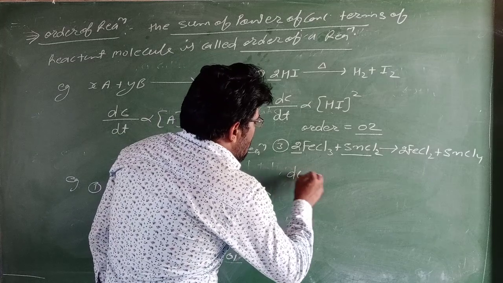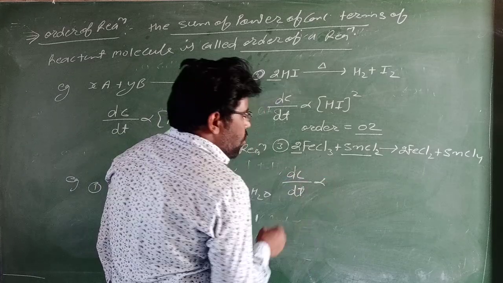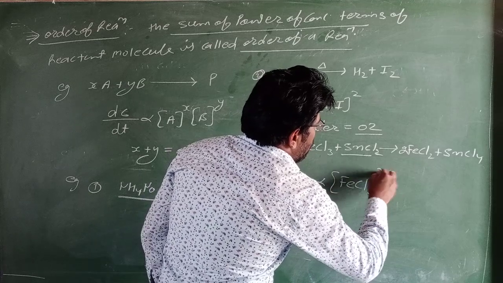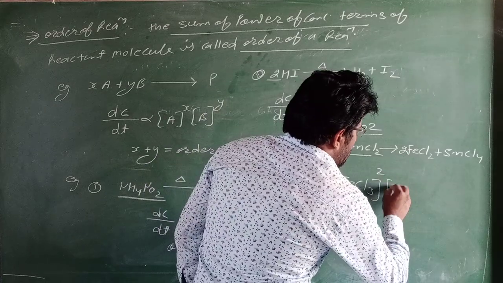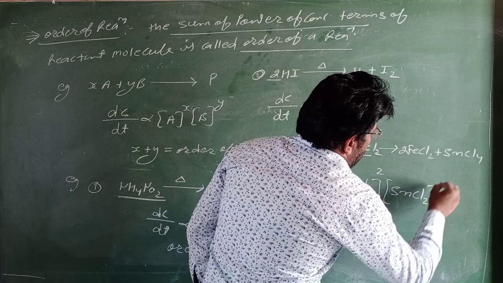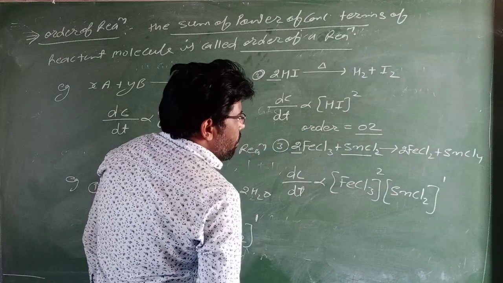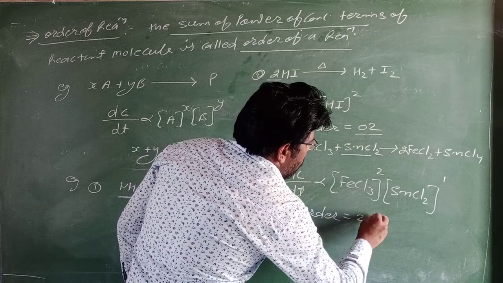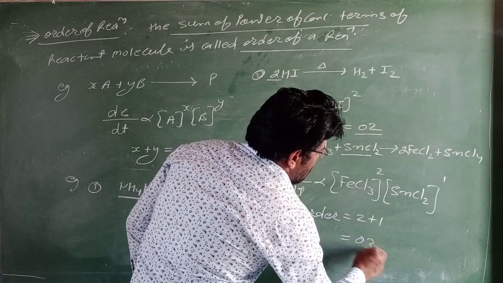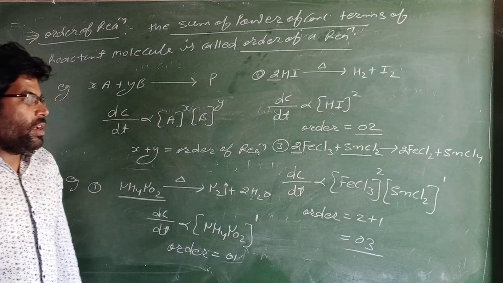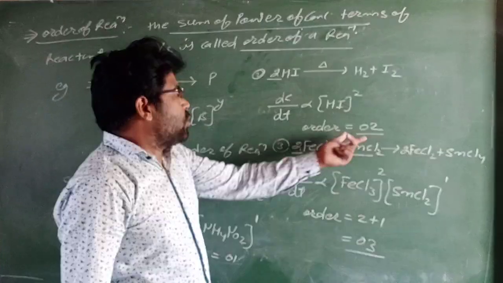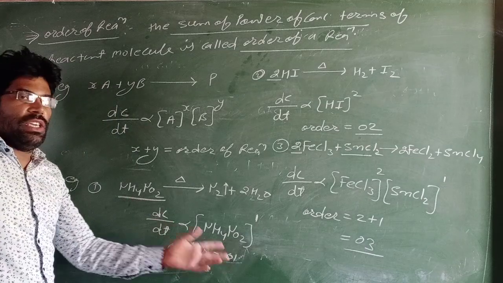Means dC upon dt is proportional to FeCl3 की power 2 and SnCl2 की power 1. So the order of reaction equals 2 plus 1 equals 3, ठीक है. So this reaction has order 3. The order with respect to FeCl3 is 2, and with respect to SnCl2 is 1.